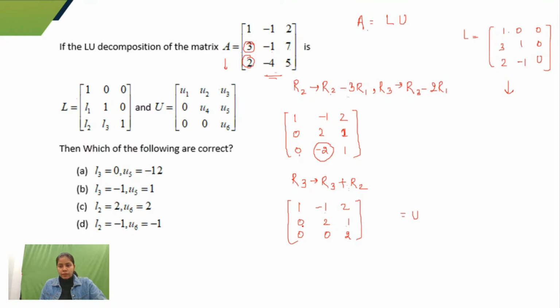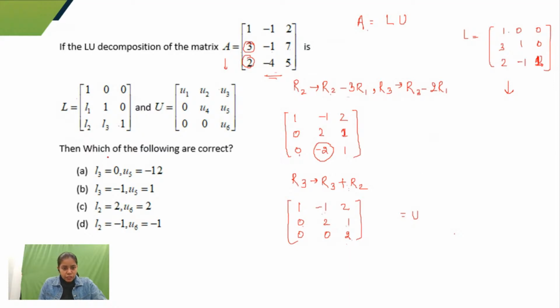Let's keep this as 1 because it is given as 1. 2 minus 4 gives 2, 4 and minus 1 plus 2. This is 1, and this would be 2. Why is it 2? Because I am adding the second and third row. I hope it is clear.